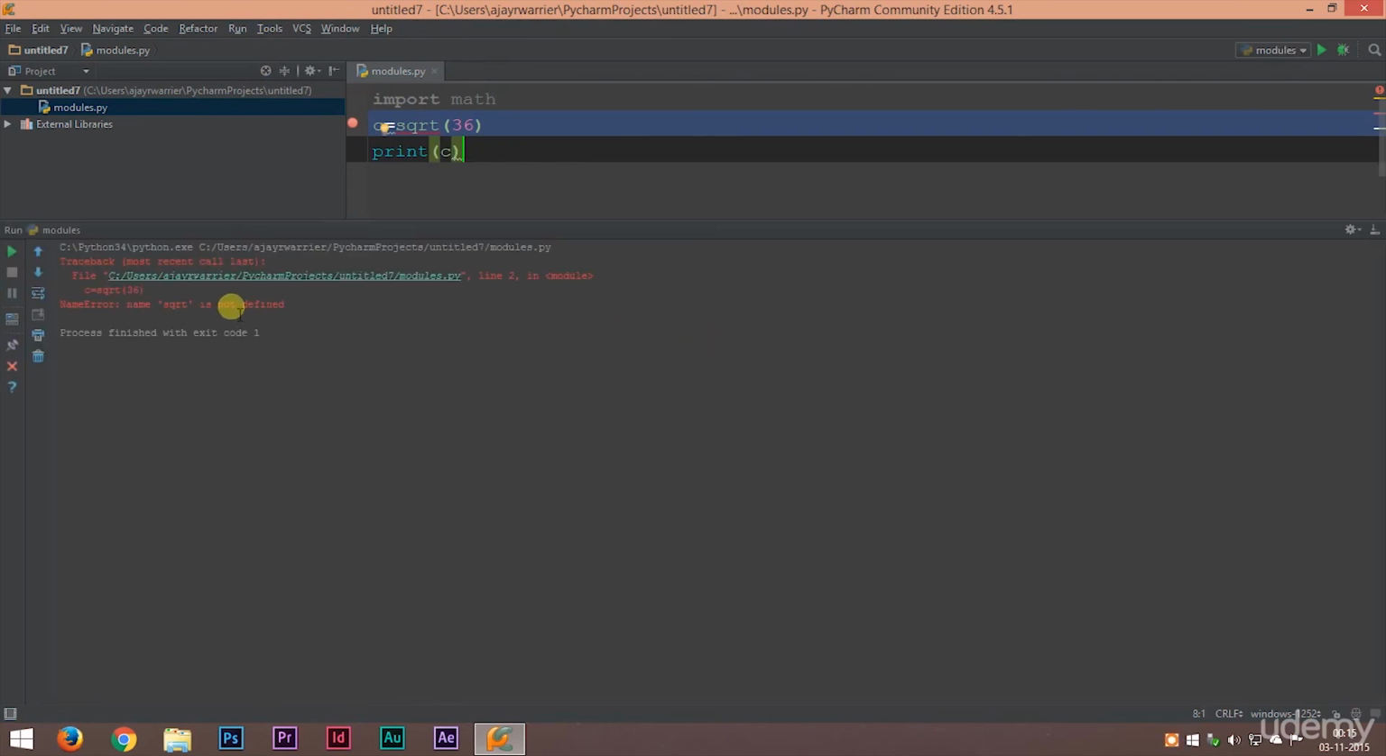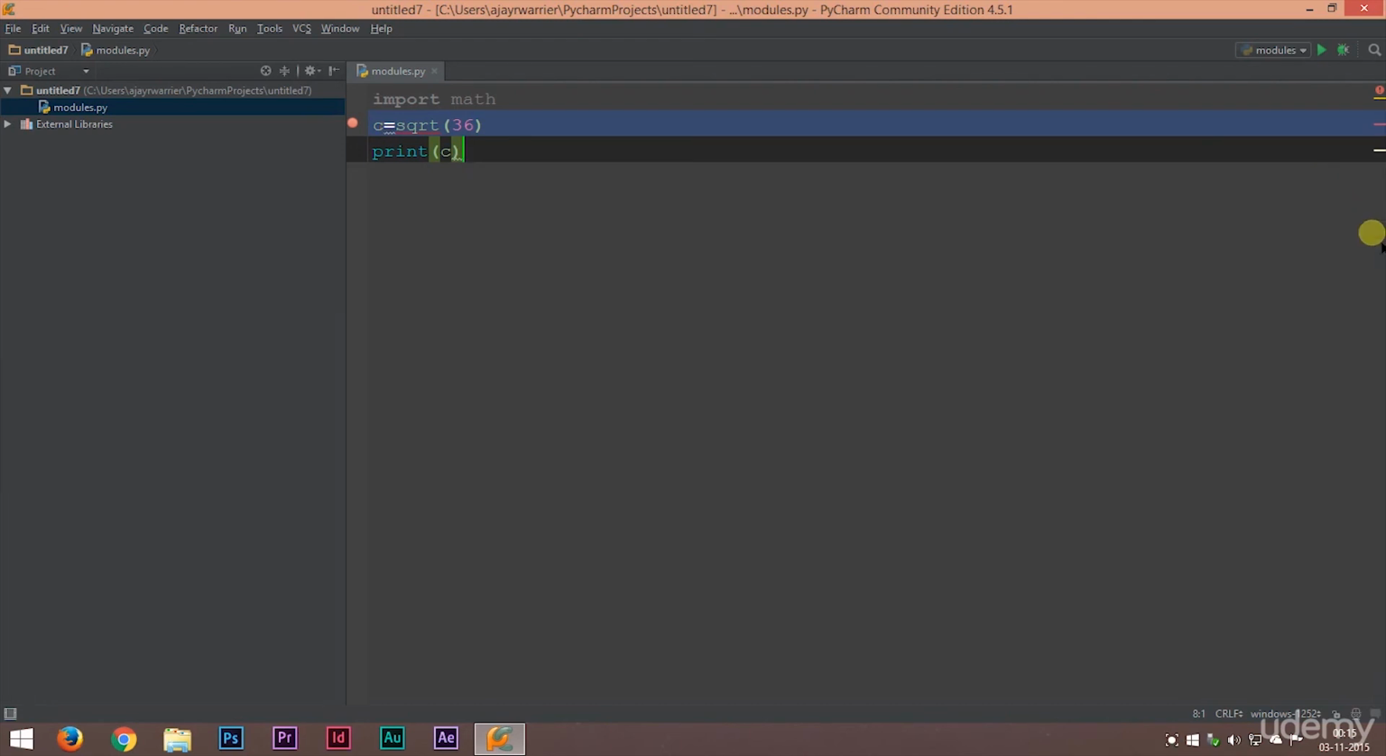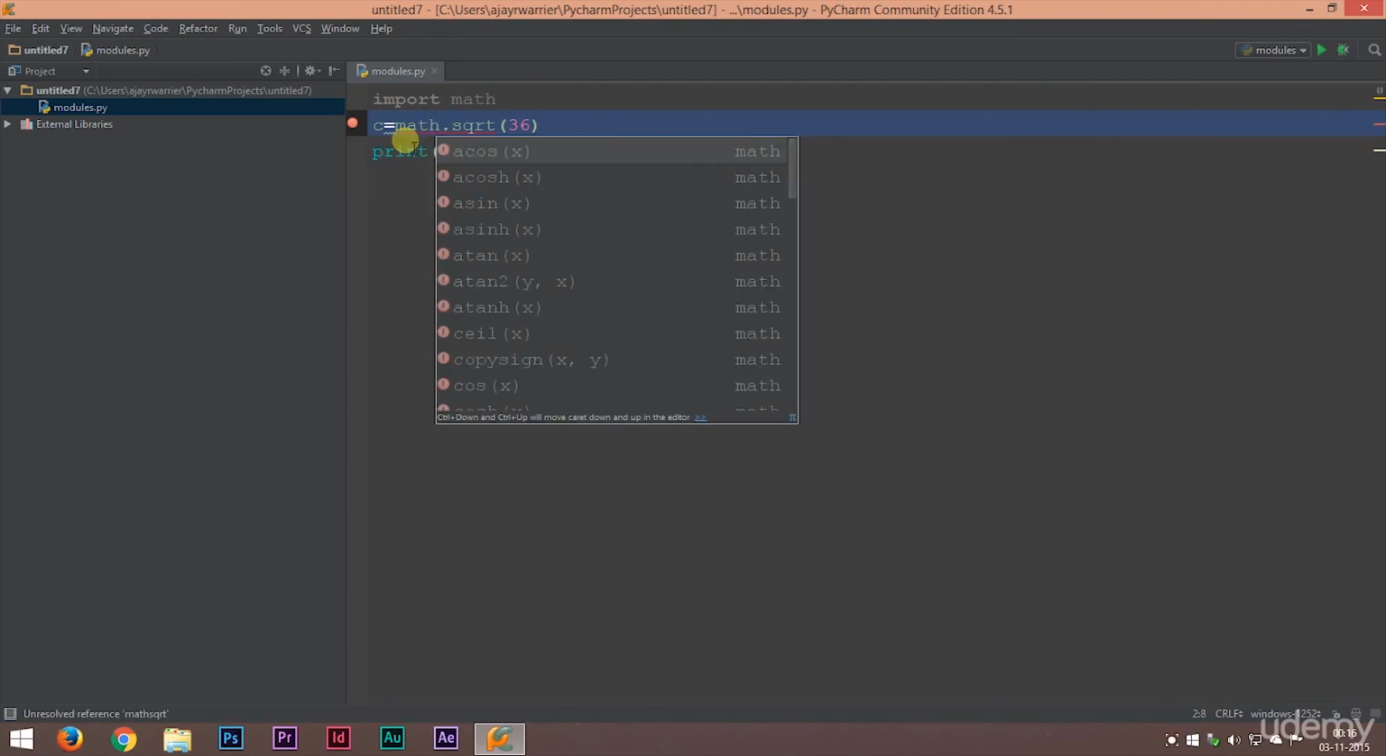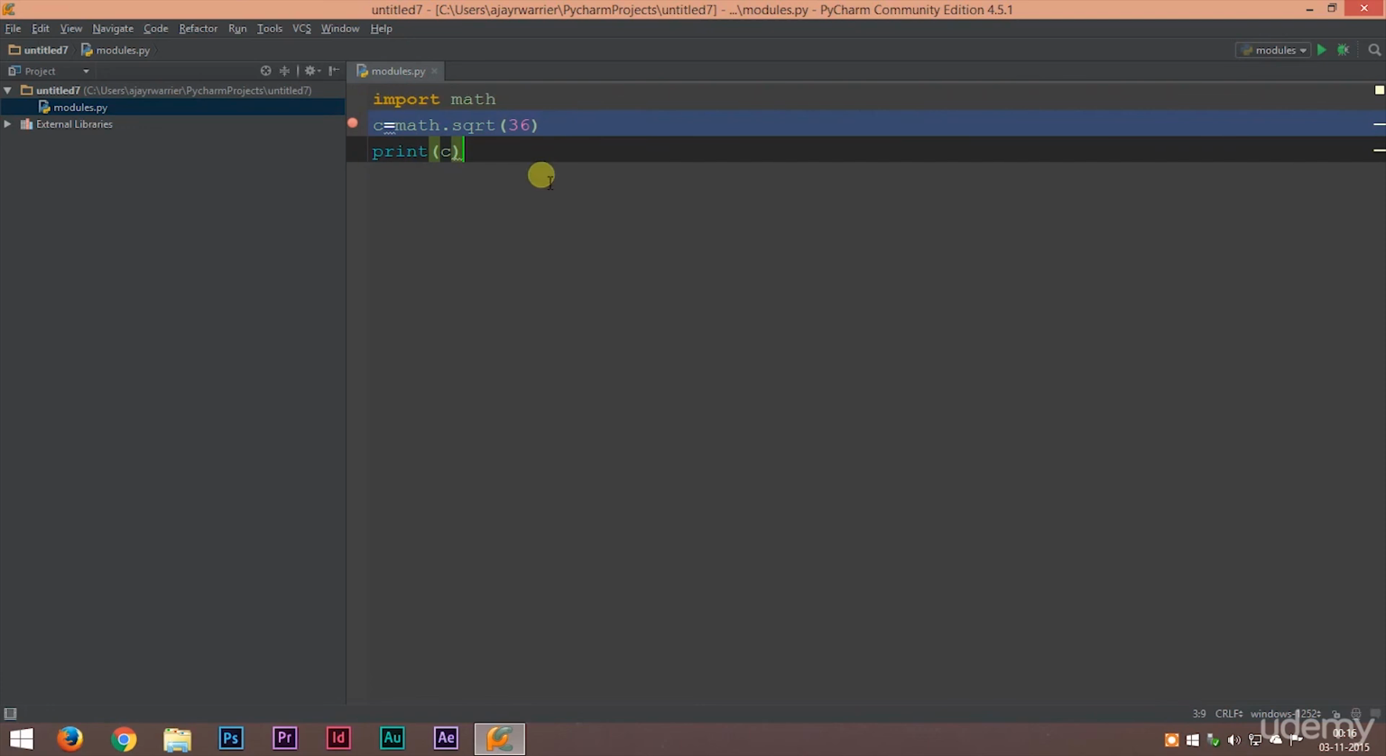And you will see a problem: square root is not defined. Why? Because there is no function called square root in our program. Yes, it is inside our math module, but we need to turn on the switch. Square root function is inside our math module, not inside our program. So to access the square root function from the math module, we must first use math dot square root of 36.